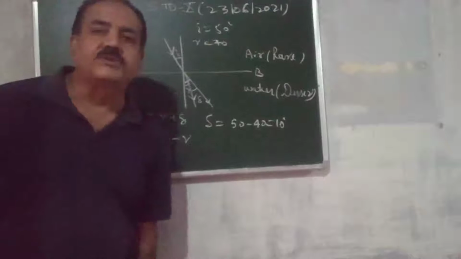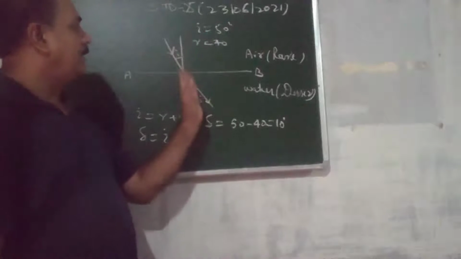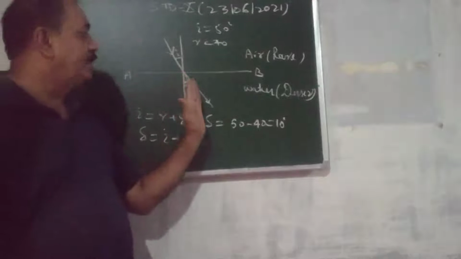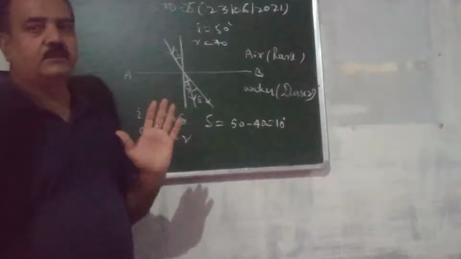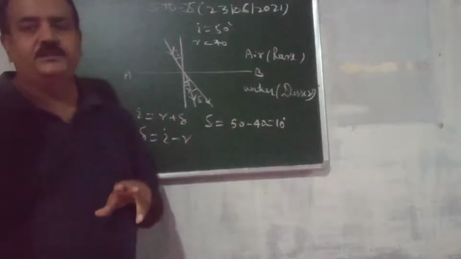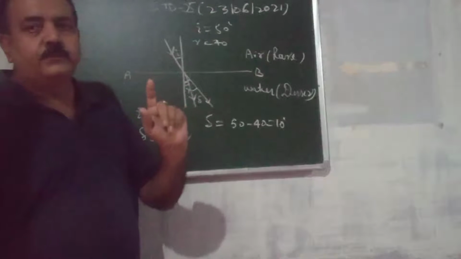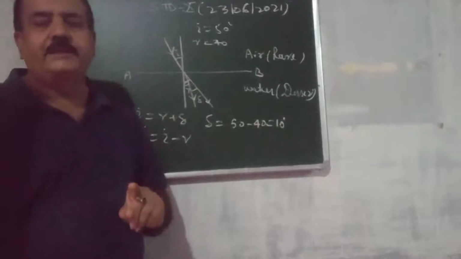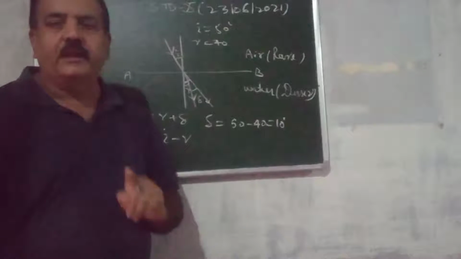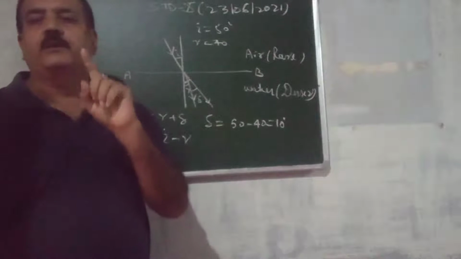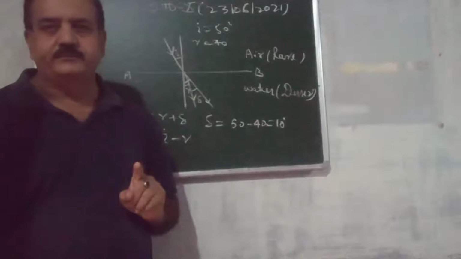Now the question, why did it happen? Why did the ray deviate? The reason behind it: in air or vacuum, the speed of light is maximum, that is 3 into 10 to the power 8 meter per second.